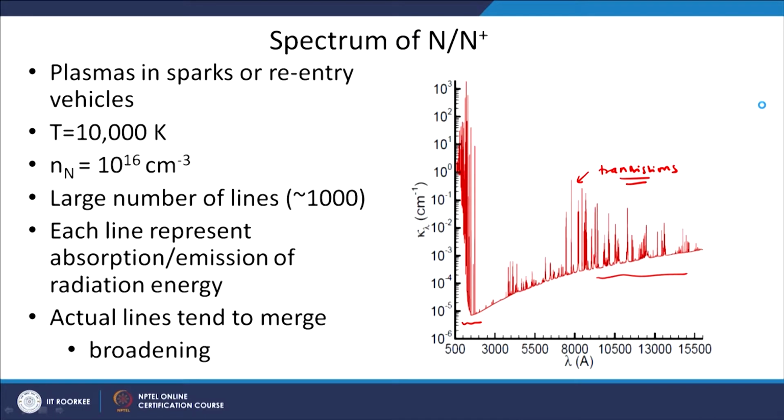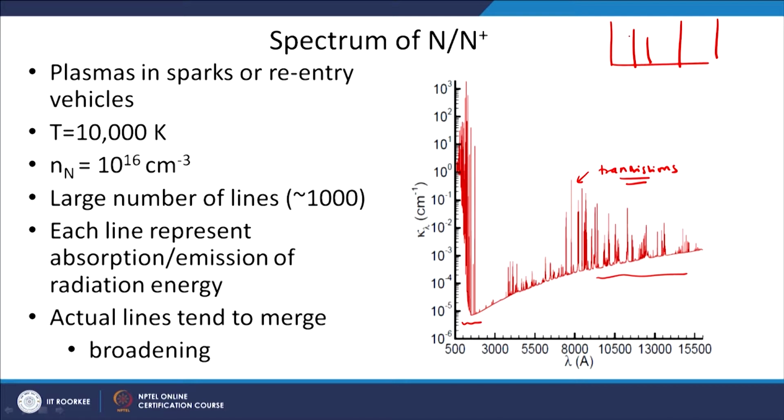So, there is a total of 1000 or more lines for atomic nitrogen, and each line represents absorption and emission of radiation energy. What you also observe here is that lines tend to merge. Ideally we should have the spectrum look like this, a single line at different wavelengths, but what you actually observe is that the lines tend to merge together.